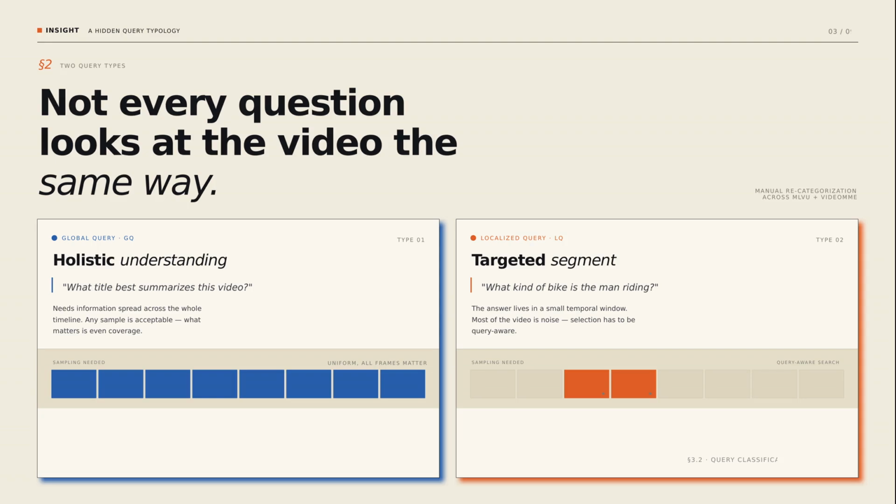Our answer is that there are really 2 kinds of queries hiding inside these benchmarks. Global queries, on the left, ask about the whole video, for example, what title best summarizes this video? Localized queries, on the right, ask about a specific moment, for example, what kind of bike is the man riding? These 2 query types have completely different information needs. A global query wants a wide, evenly spread view of the video. A localized query wants a tight zoom on the right segment. Existing benchmarks lump them together, but the optimal sampling strategy for them is fundamentally different.